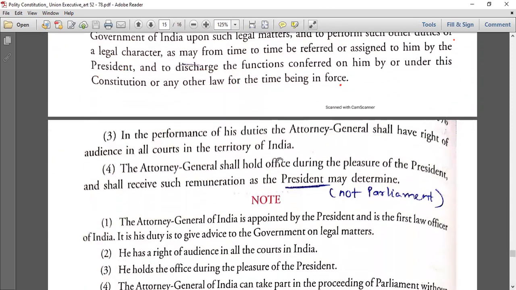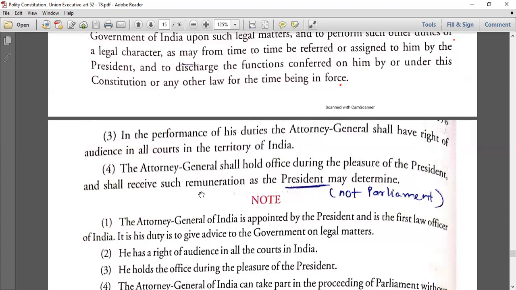In the performance of his duties, the Attorney General shall have the right of audience in all courts. This is a common statement. He has the right. In all courts he can go. The Attorney General shall hold office during the pleasure of the President. Yes, but it is not discretionary. It works upon the aid and advice of the PM and Council of Ministers. If they want, they can remove anytime. So pleasure of the President.